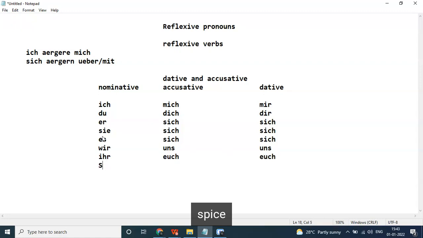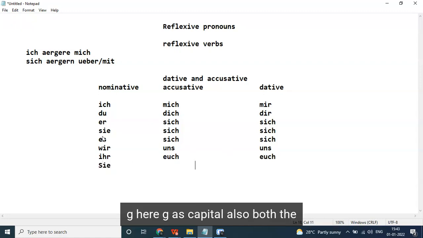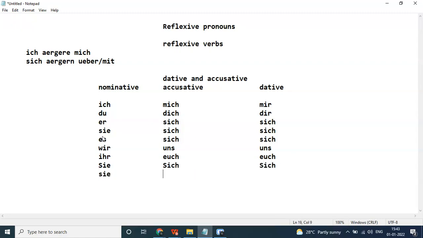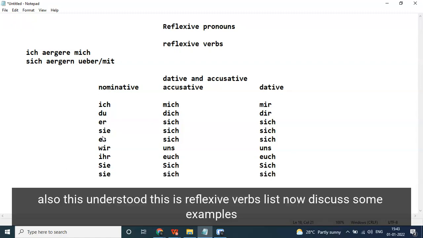Sie, here Sie as capital, the reflexive pronoun is also capital, in both the cases. Sie is small for they. Here also sich will be small. So understood. This is the reflexive pronouns list.